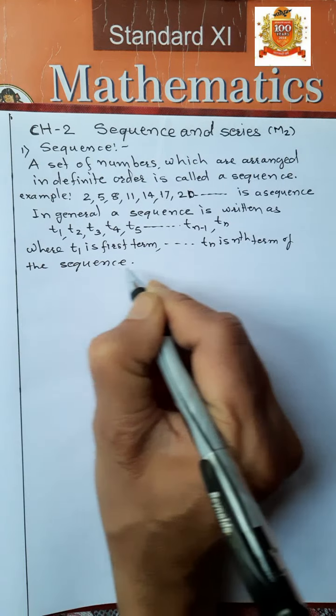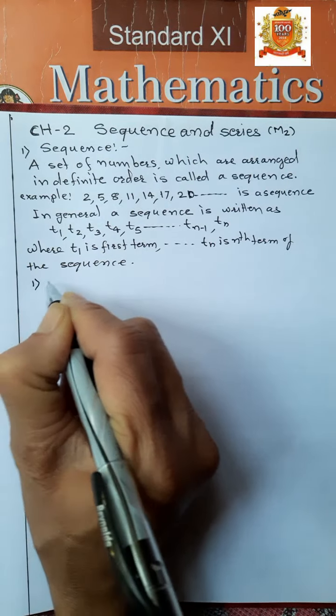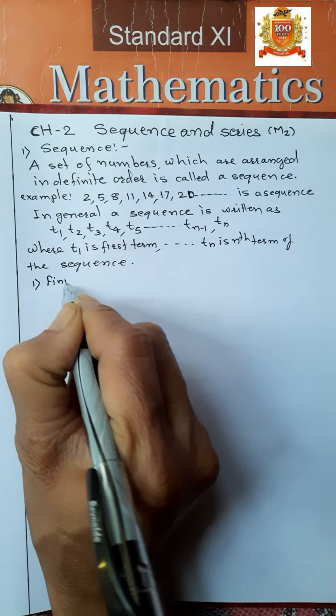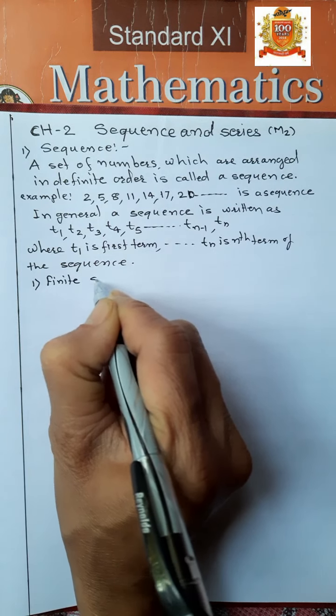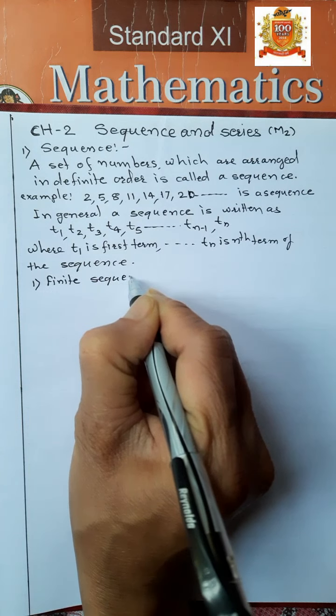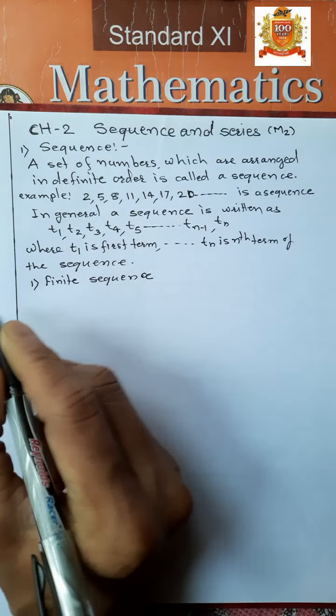Now there are two types of sequence. One, finite sequence.